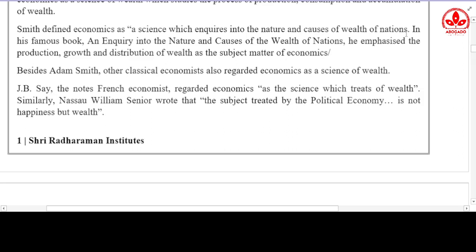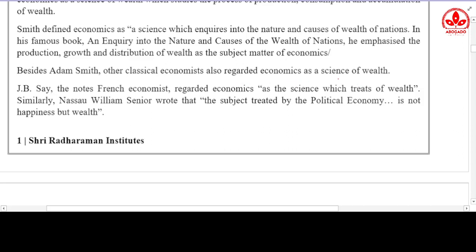In simple language, Adam Smith said that how the wealth is produced, how the wealth grows with time, and how the wealth is distributed is answered by a science, and that science is known as economics. Means the main thing which economics studies is wealth. Besides Adam Smith, other classical economists also regarded economics as a science of wealth.